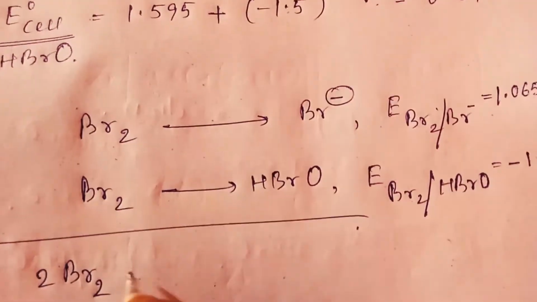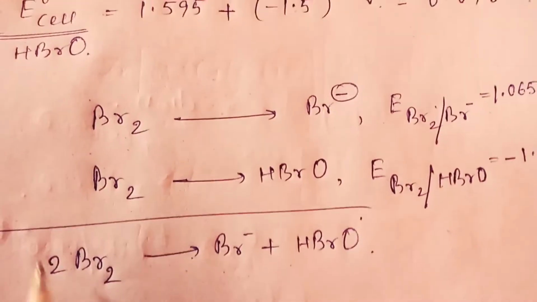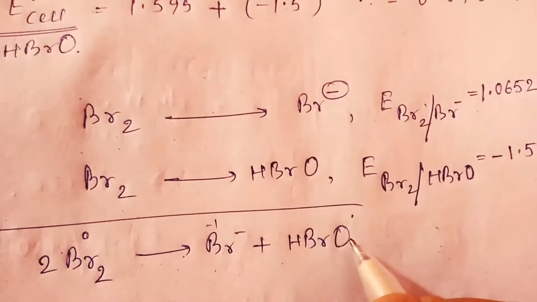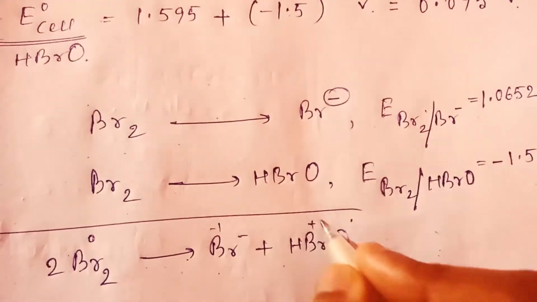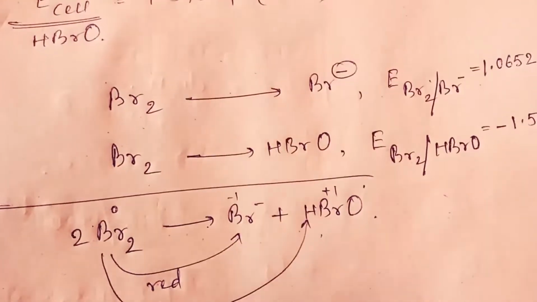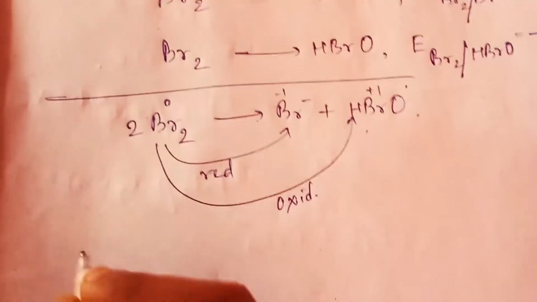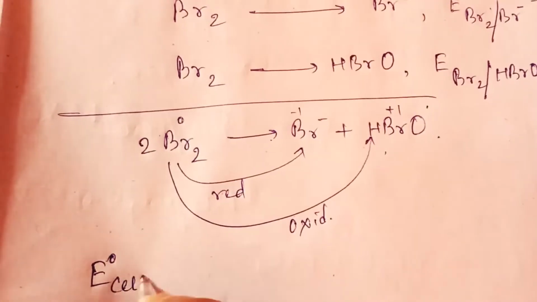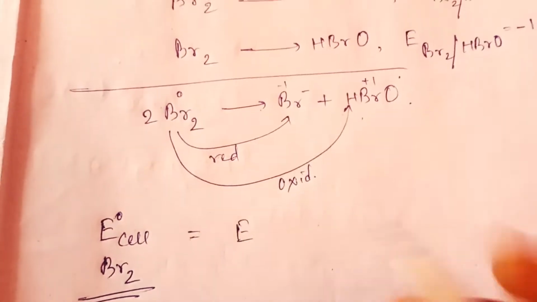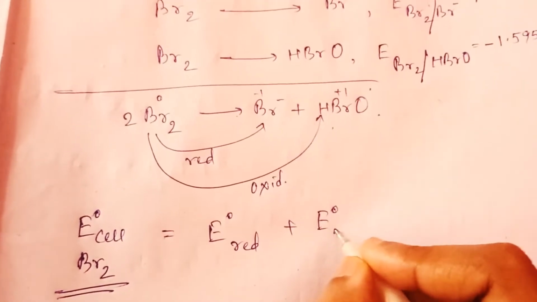Okay. Now again combine these two reactions: 2Br2 arrow Br minus plus HBrO. Now again see, here the oxidation state is 0, here it is minus 1, and here it is plus 1. So from here to here it is reduction, and from here to here it is oxidation. Similar formula, again find the E0 cell for Br2: E of reduction plus E0 value of oxidation.